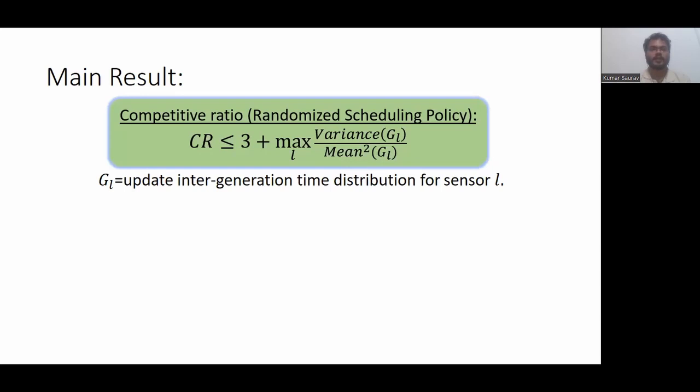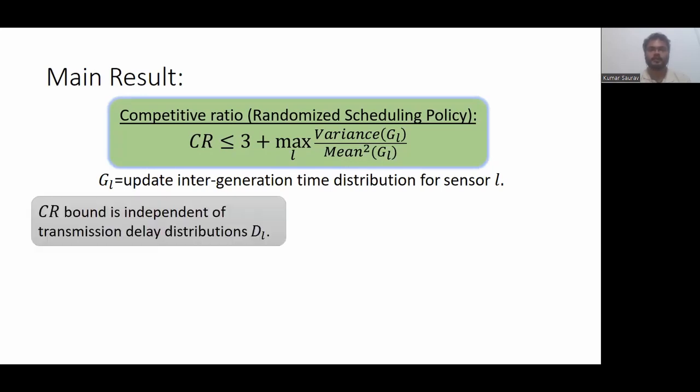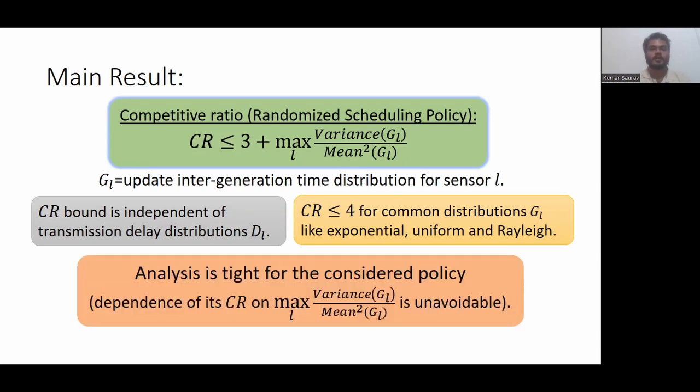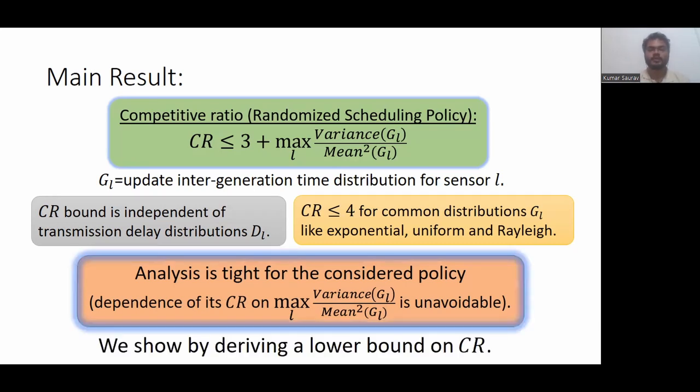So we have this main result. That is, we have a competitive ratio upper bound for the randomized policy, which is independent of transmission delay distributions, and is at most 4 for common update intergeneration time distributions. Also, we show that the analysis for this considered policy is tight. That is, the dependence of the competitive ratio on the update intergeneration time distributions is unavoidable for this policy. We show this by deriving a lower bound on the competitive ratio.